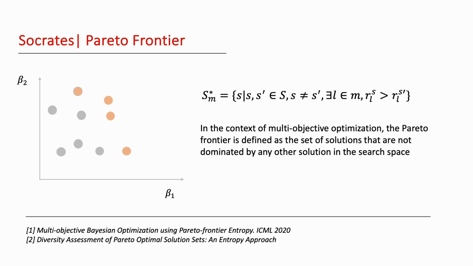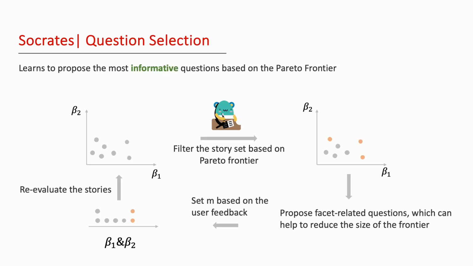Points on the Pareto frontier, highlighted in orange, represent data stories that offer the most balanced trade-offs across all considered facets. In other words, these are the stories that are optimal and cannot be improved upon without sacrificing performance in another facet. Utilizing the Pareto frontier as our basis, we engage users in a guided, iterative process to zero in on their preferred data stories.